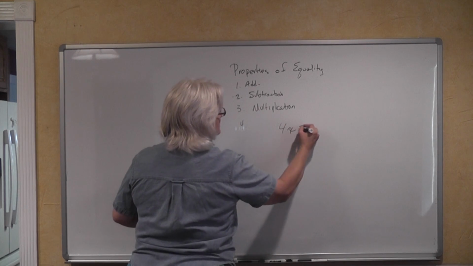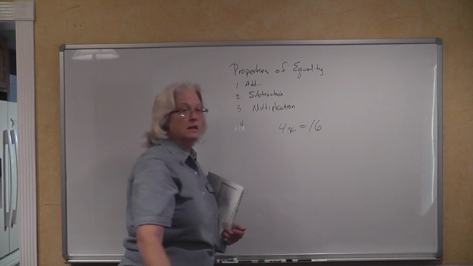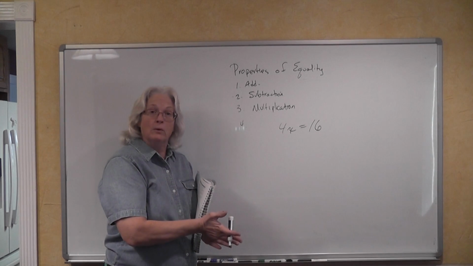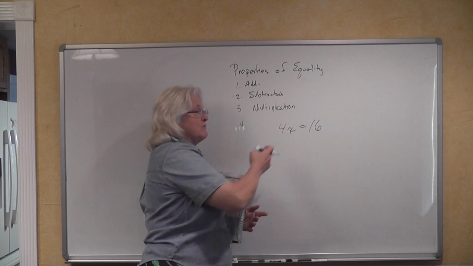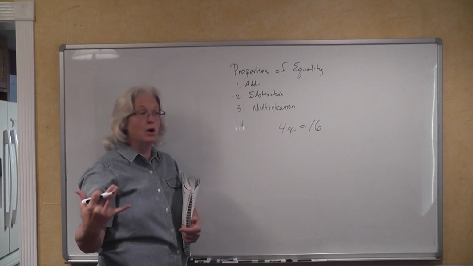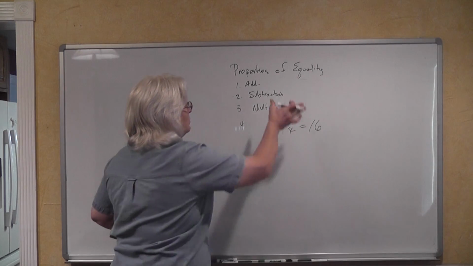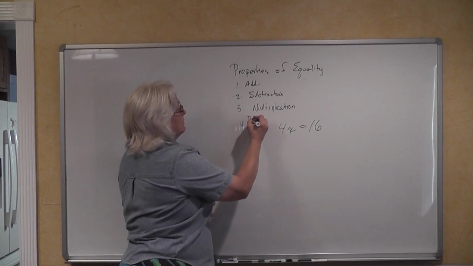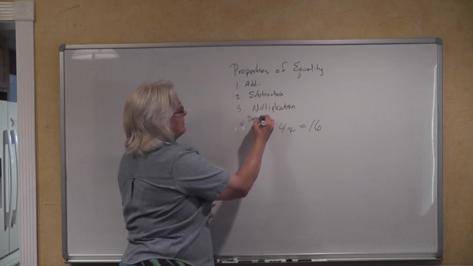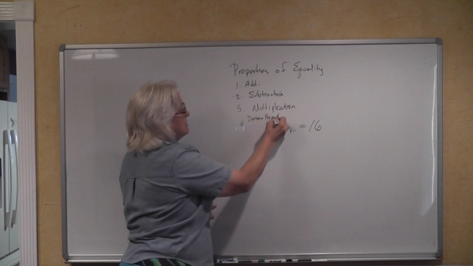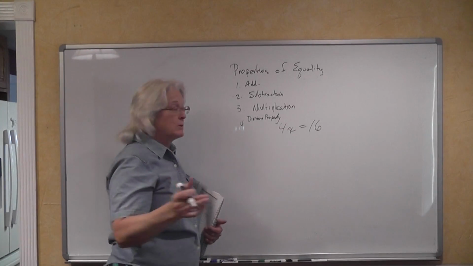4 times x is equal to 16, and we want to know what the value is for x here. Now obviously it's going to be 4, because 4 times 4 is 16, but let's pretend we didn't know that. Which property of equality are we going to use? We're going to use the division property, because division is the inverse of multiplication.